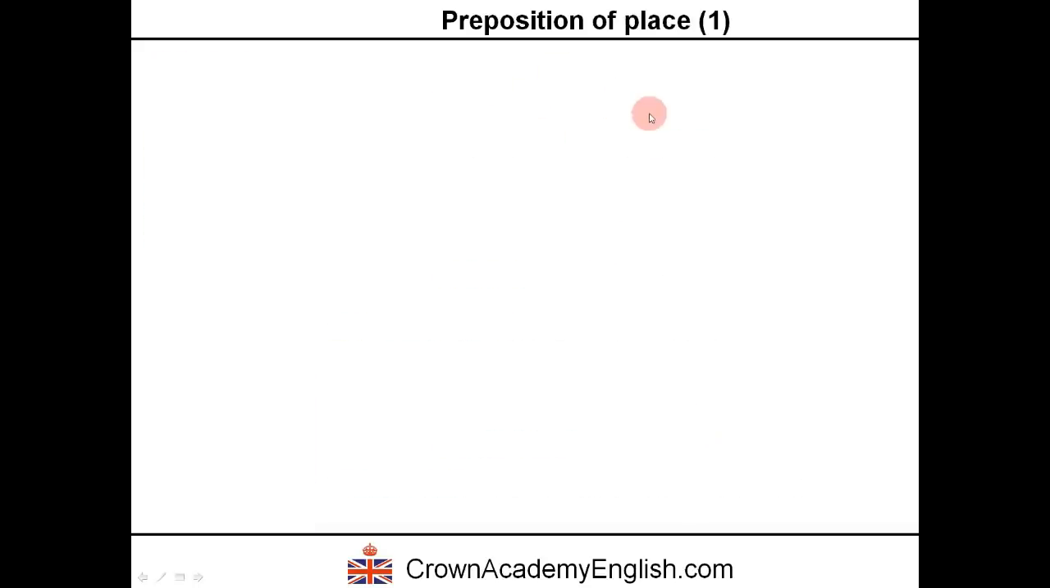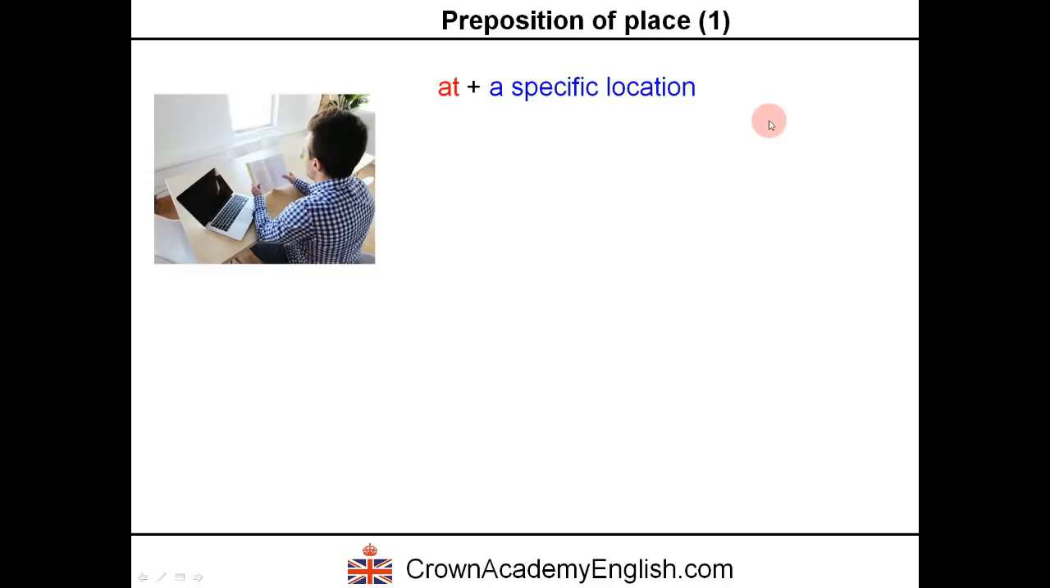At can also be used as a preposition of place. So to describe the place of something, where something is. So we can have at followed by a specific place or location. For example, Mark is sitting at his desk. So this is his desk, this is Mark, so he is sitting at his desk. It's the specific location.